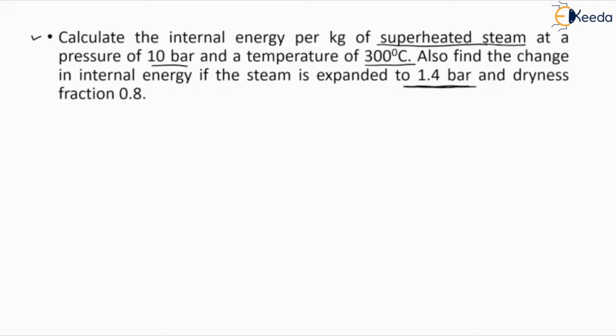Here an expansion process is happening, so the steam is going to expand to 1.4 bar and the dryness fraction is 0.8. So two terms we have to define: the internal energy at the first pressure, and after expansion at 1.4 bar, the change in internal energy. First we will see the given values. The initial pressure, suppose P1, is given as 10 bar. On the basis of this value we will find the further values. And we will use one other term, the temperature, 300 degrees centigrade.